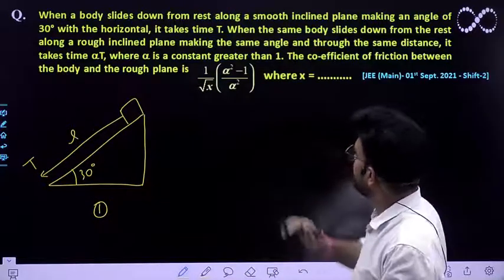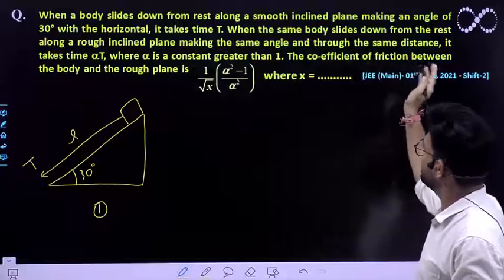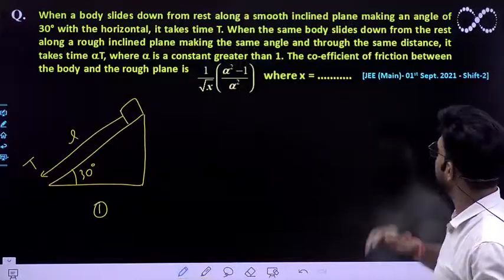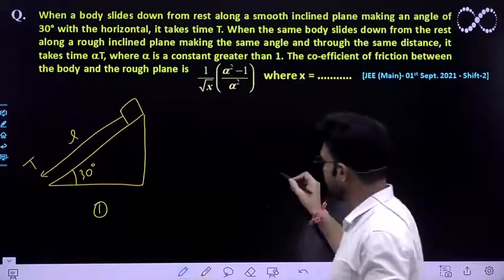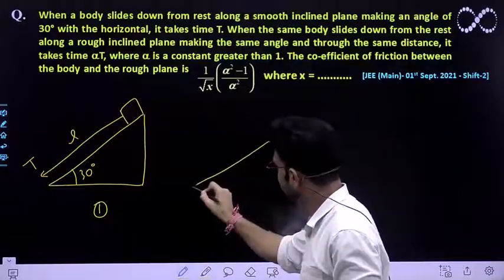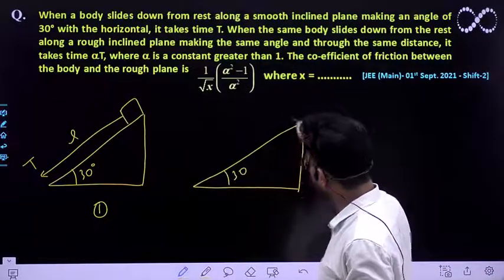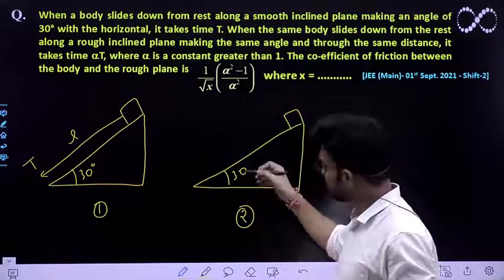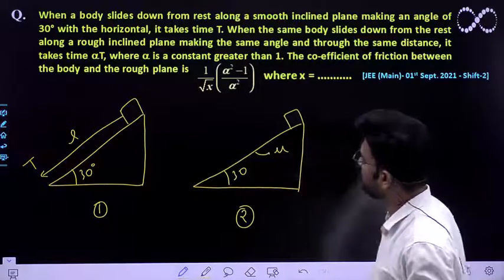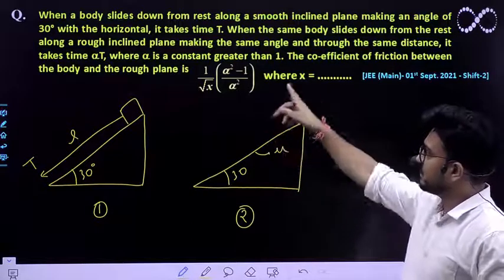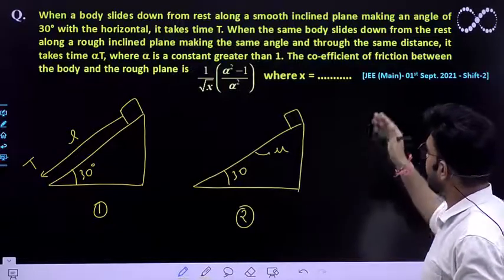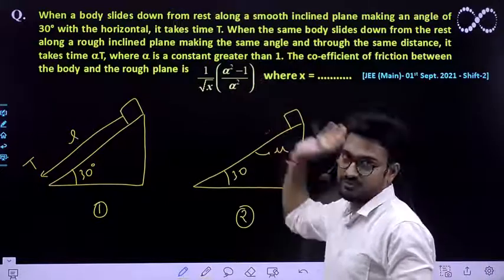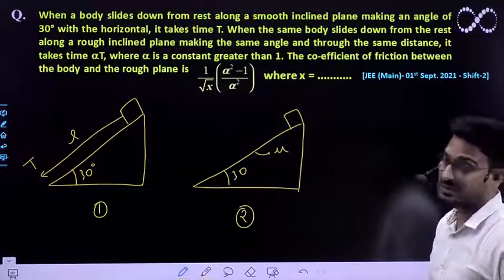Now when the same body slides down from rest along a rough inclined plane making the same angle and through the same distance, it takes alpha t time. So in the second situation, this angle is also 30 degree, and again it will fall down. In the second condition it has got friction, and let the friction coefficient be mu. Here alpha is a constant greater than 1, and the coefficient of friction between the body and the rough plane is given to you. Where x is, you need to find out the value of x.